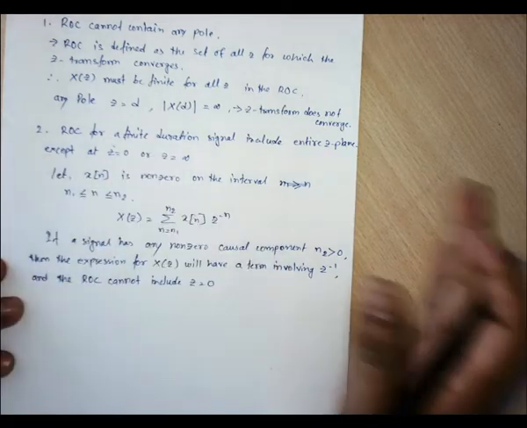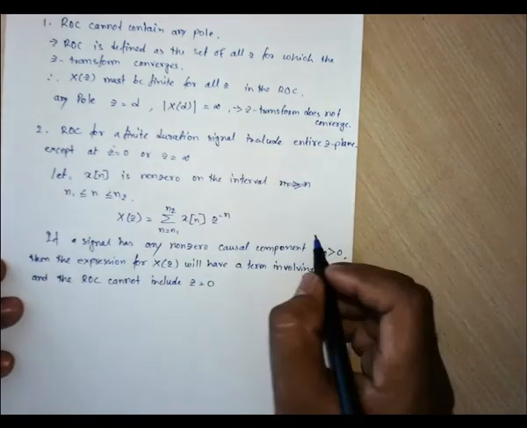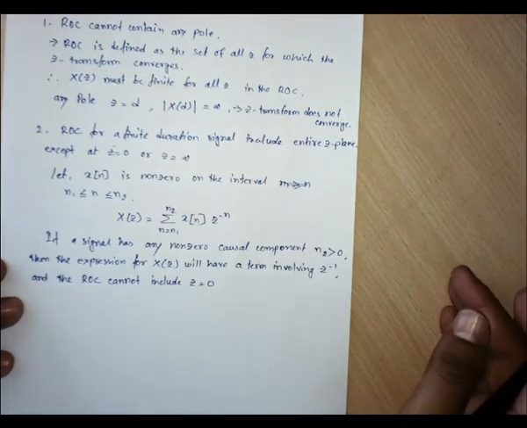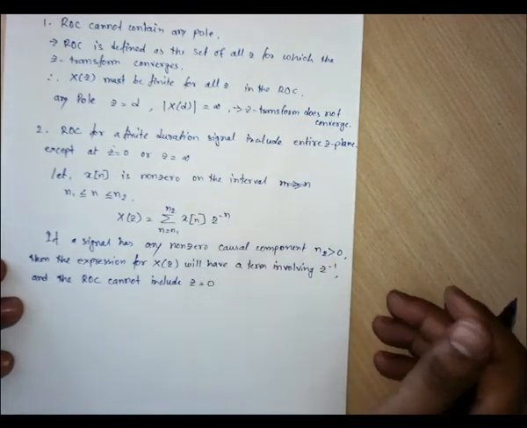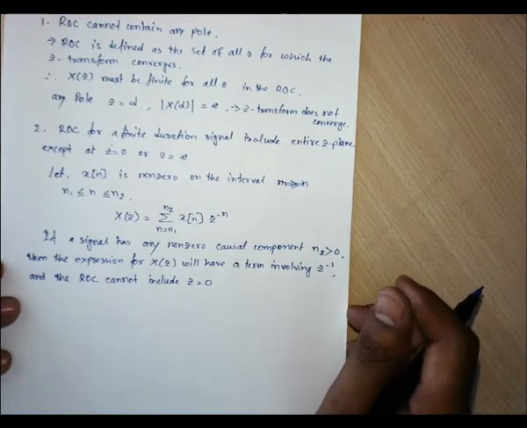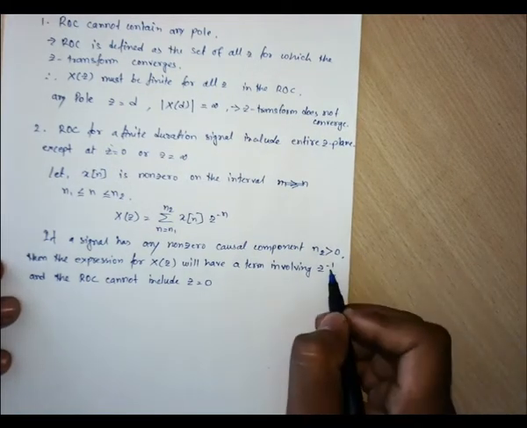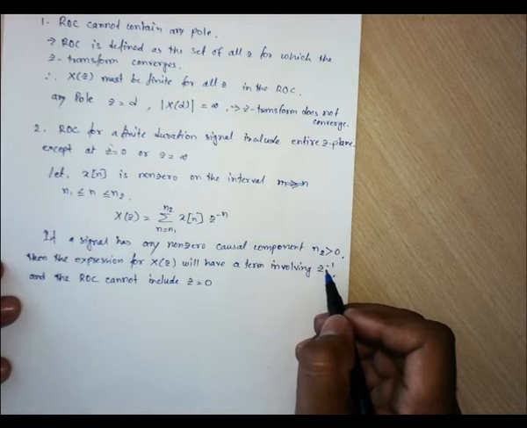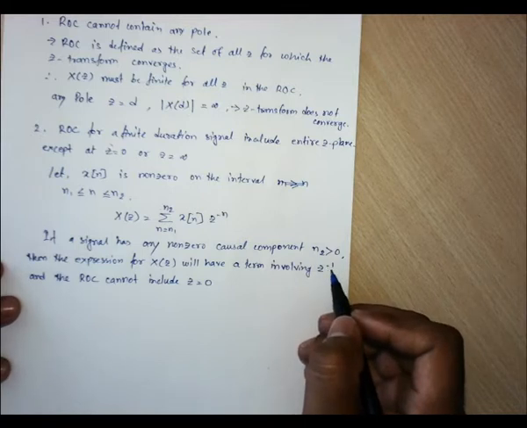Means if we go to the right hand side, as previously we have seen alpha to the power n u(n), it is on the right hand side, so it always includes z to the power minus n for the duration up to which this signal extends. So in that case it always includes z to the power minus 1, minus 2, minus 3, like this, z to the power minus n terms, right? So in that case this ROC cannot include z equals 0.